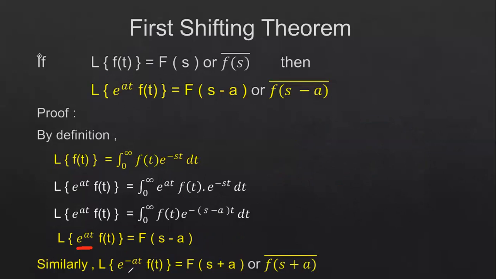But if you have e power minus at, then applying the Laplace transform to e power minus at f of t, you will get F of s plus a. So it is shifted by s minus a times in one case and by s plus a times in the other. It depends upon the e power at function. If it is e power plus at, then it is shifted by s minus a times. If it is e power minus at, then it is shifted by s plus a times. This is the proof of the first shifting theorem. Now we will see problems on this first shifting theorem.